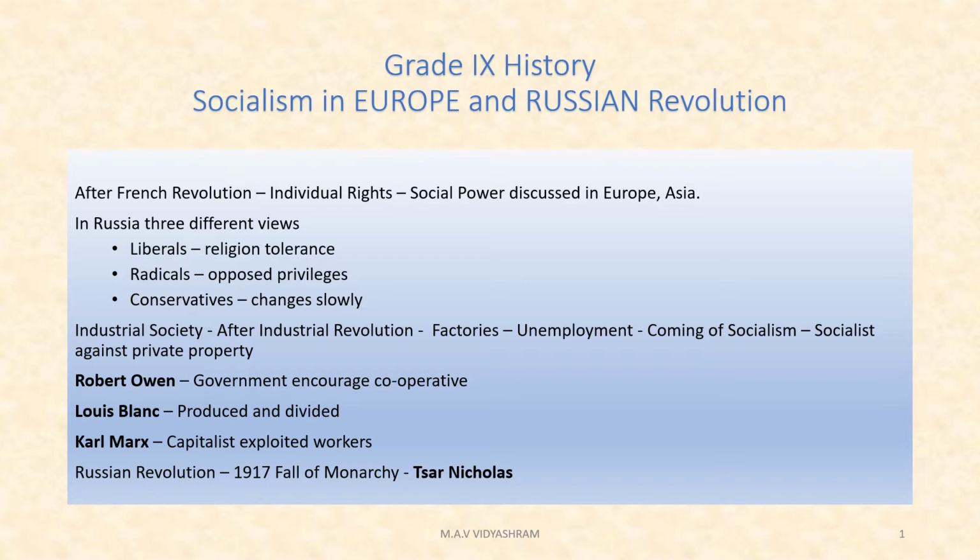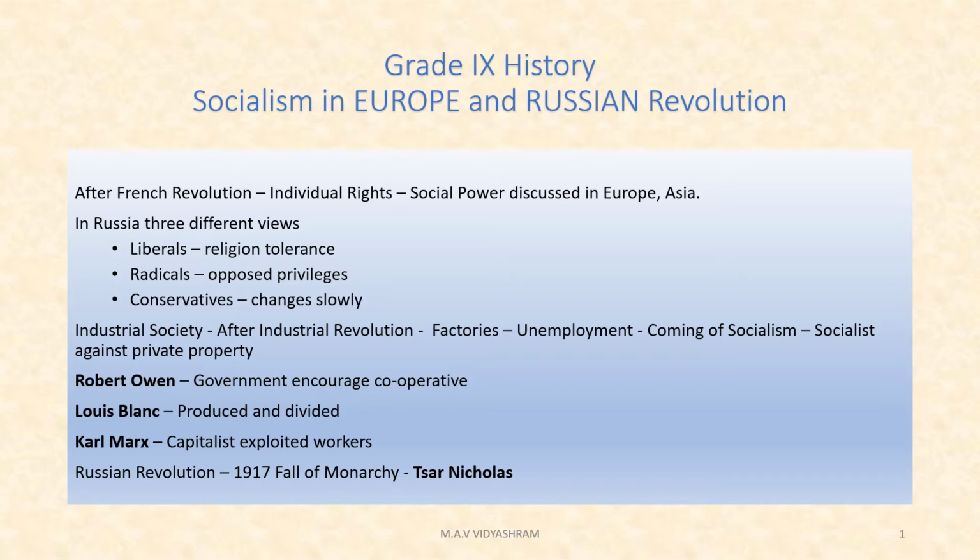The second one was radicals. The radicals believed the government was to be based on the majority of the country's population. They opposed privileges of the factory owners. They disliked the concentration of wealth as well as power in a few hands, but they supported women's suffrage.